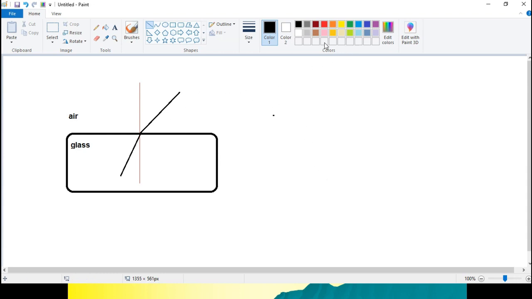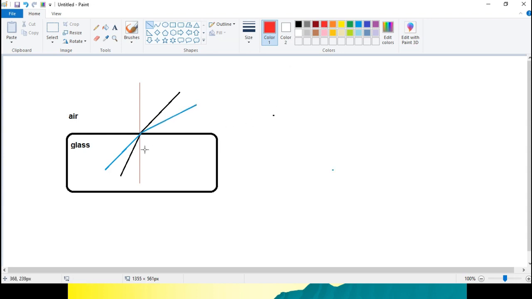Now, if we have another ray with an incident angle greater than the first one, so that this is the second ray, in this case the angle of refraction will be greater.